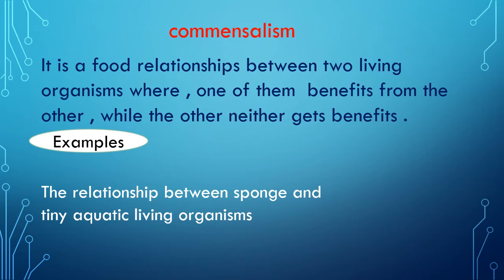The tiny aquatic organisms get shelter and food from the canal of the sponge, but the sponge doesn't get any benefits from them.